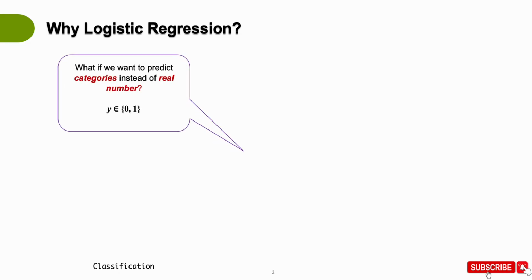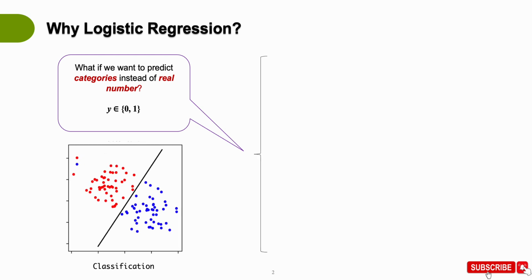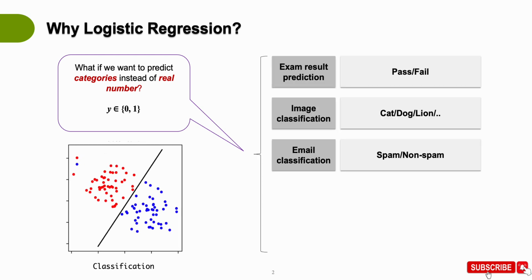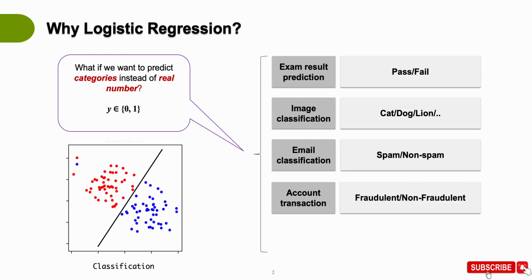So what if we want to predict the categories instead of a real number? That means our target variable y is no longer a continuous variable. It could be a binary, ordinal, or categorical variable. So essentially we are talking about classification problems. All of these problems are of classification type.